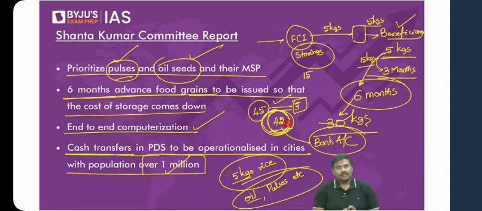What is the advantage here? The advantage is, can you use 42 rupees to purchase oil? Can you use it to purchase pulses? Can you use it to purchase milk, etc.? You will have the choice now. You can choose what you want to purchase using that 42 rupees. That is the recommendation that has been provided.